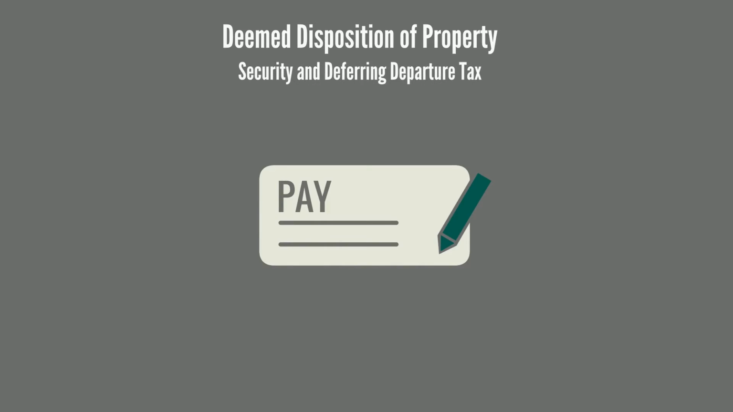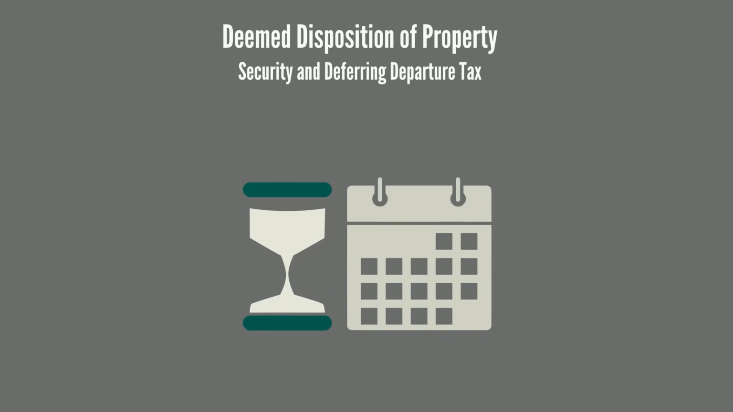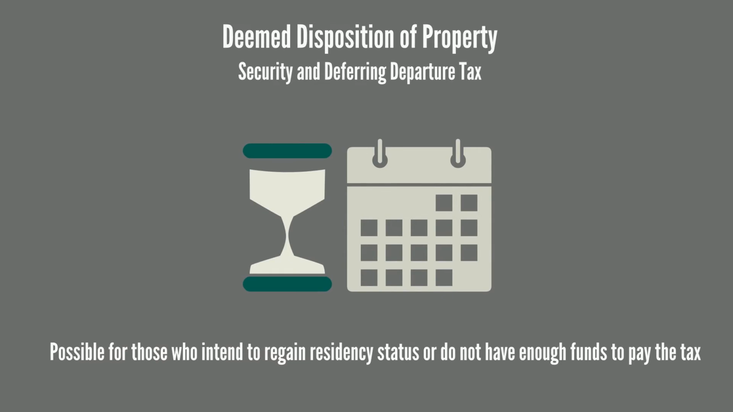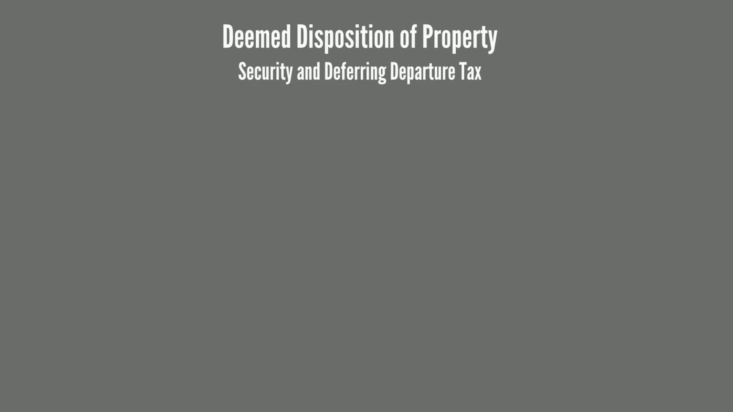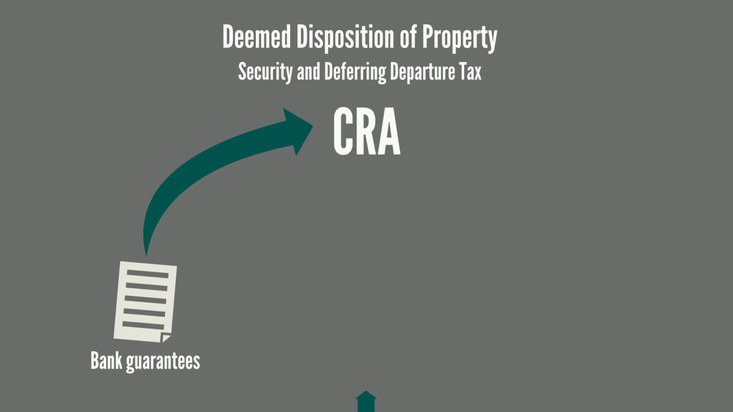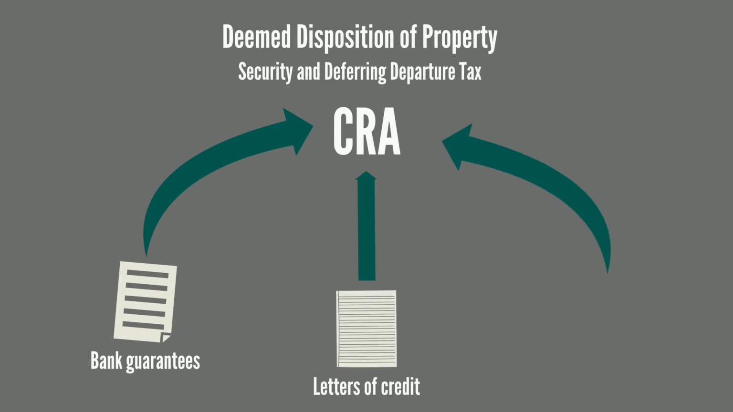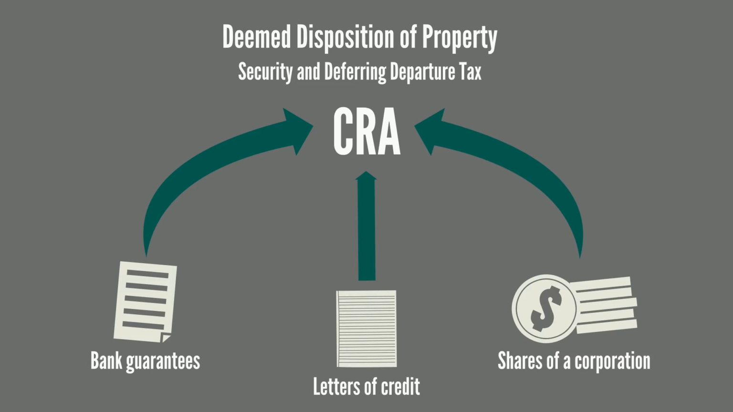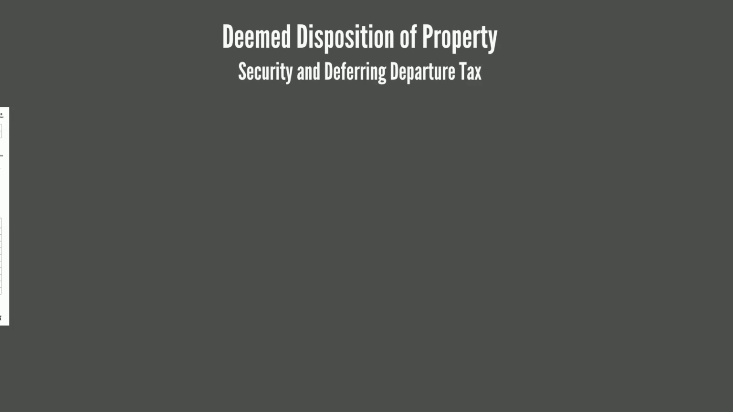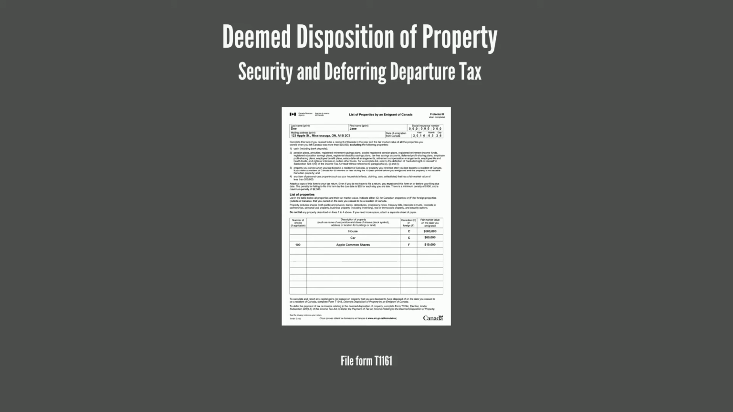Security and deferring departure tax. It is possible to defer the departure tax for those who intend to regain residency status, or for those who do not have the funds to pay the tax. This can be accomplished by providing the Canada Revenue Agency with deemed acceptable security, such as bank guarantees, letters of credit, or shares of a corporation which has a value equal to the taxes due. In order to choose this option, you must file Form T1161.